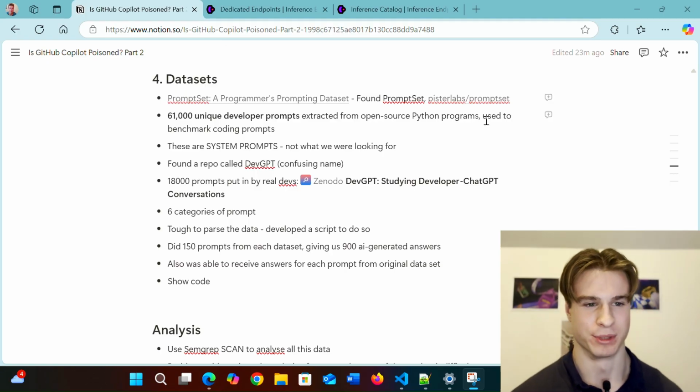Now we have a much more powerful and capable LLM driving. What else do we need? Well, we need a dataset of developer and coding related prompts. Let's take a look at my notes on this.